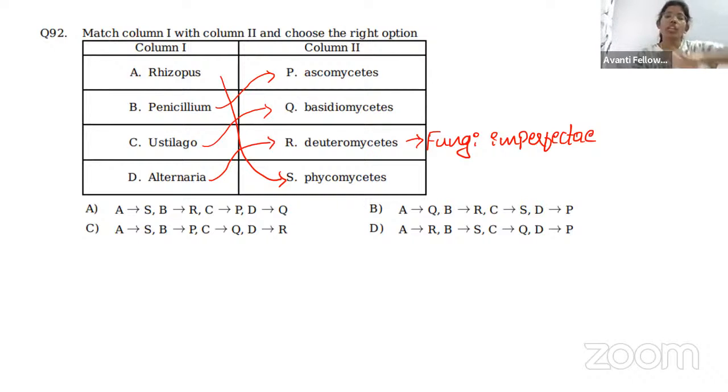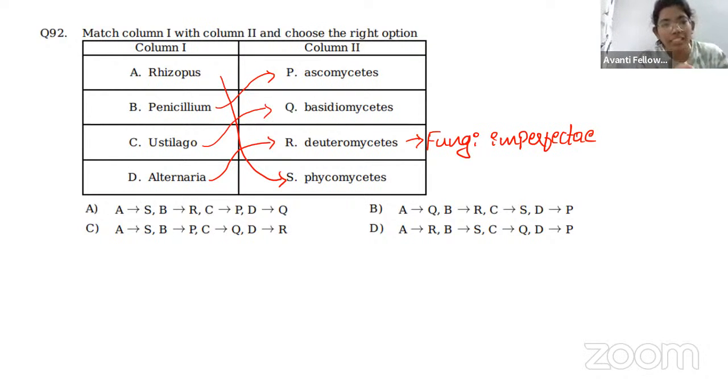All of those are included under Deuteromycetes. So for these Deuteromycetes fungi, we do not know the mode of sexual reproduction. That is why they are called fungi imperfecti. Okay, let's leave that. Let's come back to our options.